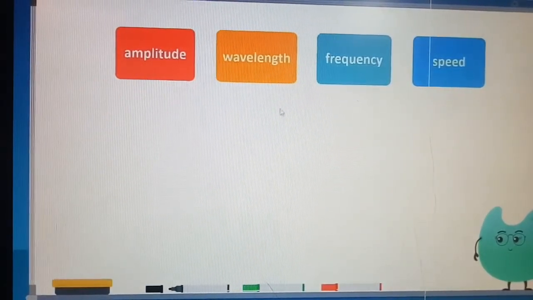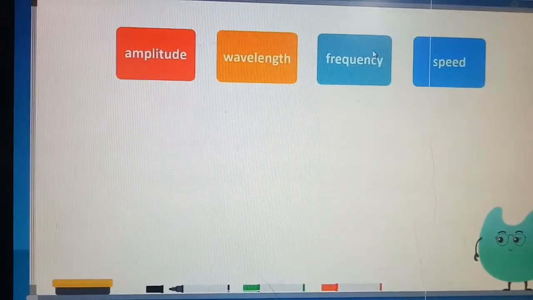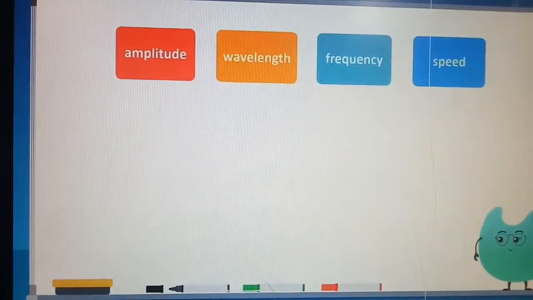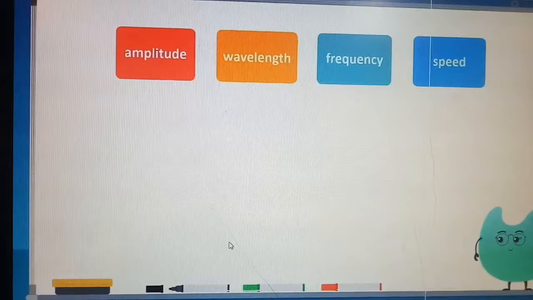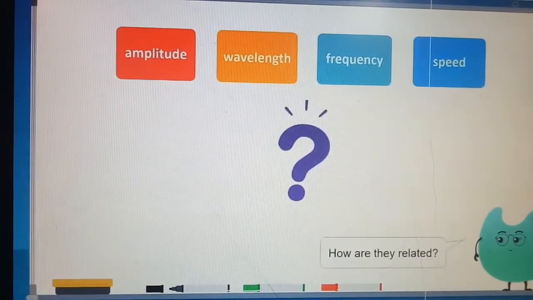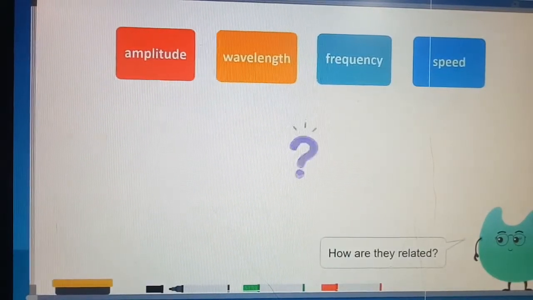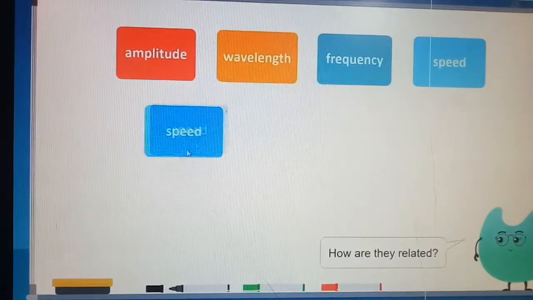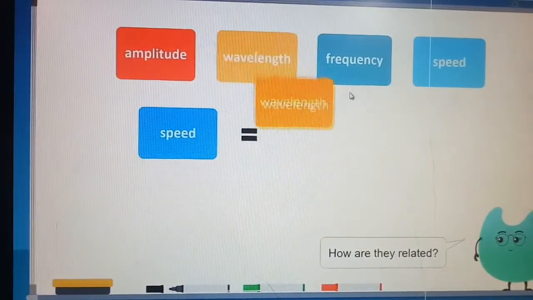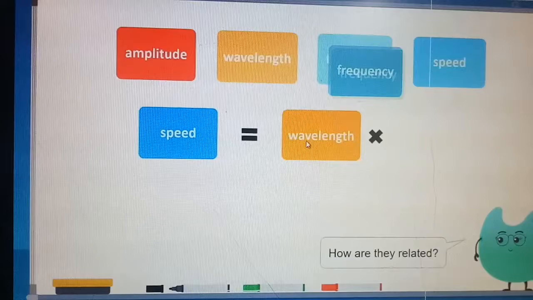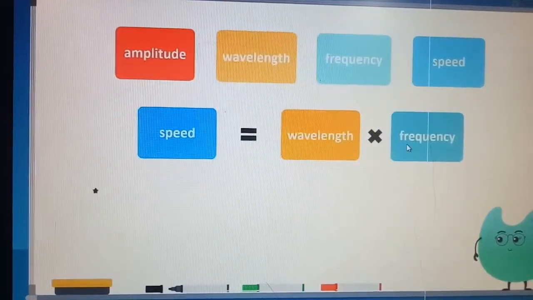Now look at the relation between the wavelength, frequency and speed. So if you observe carefully, speed equals distance over time. So यहाँ पे distance हमारा wavelength रहेगी, और जो reciprocal होता है time का वो frequency है. So speed will be equal to wavelength multiplied by frequency.